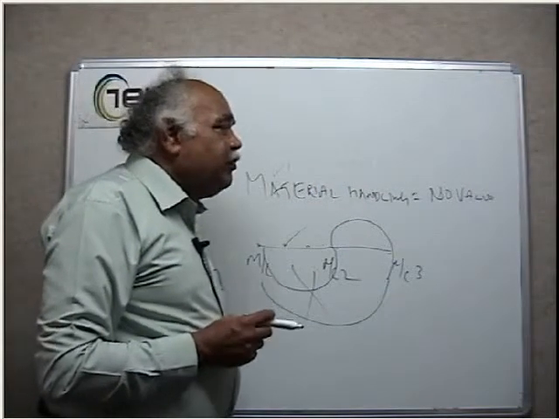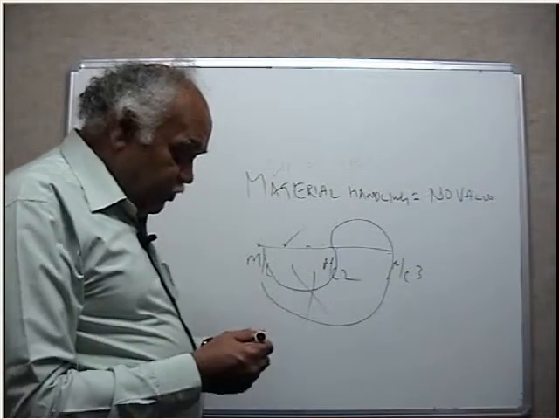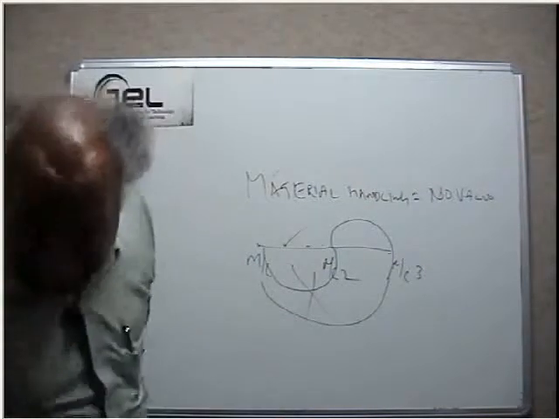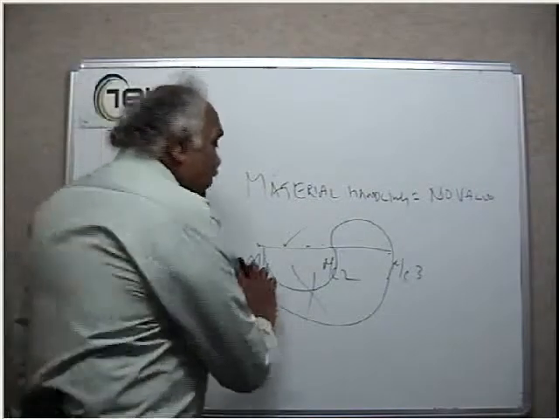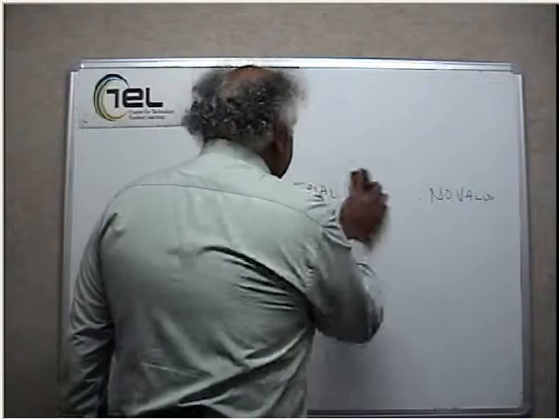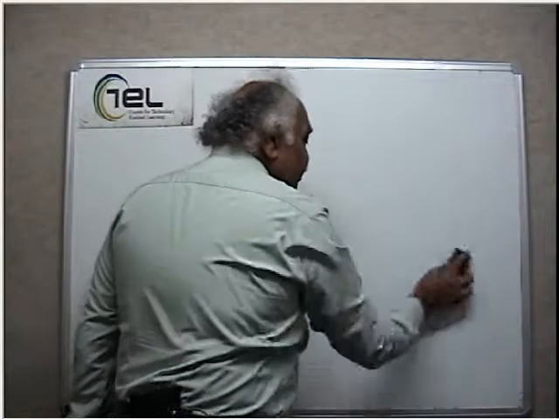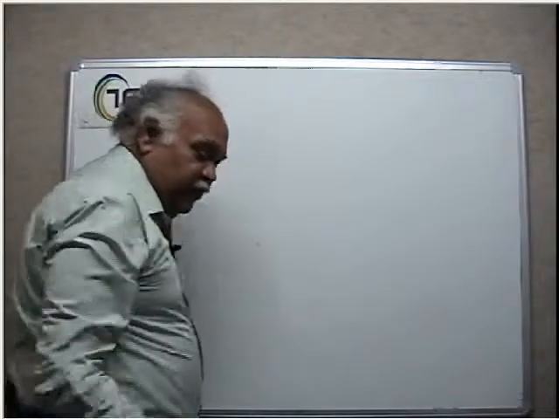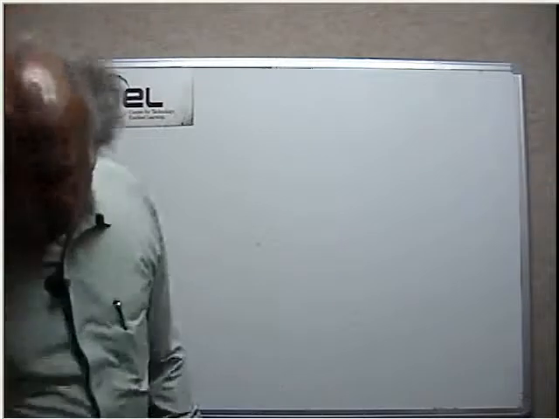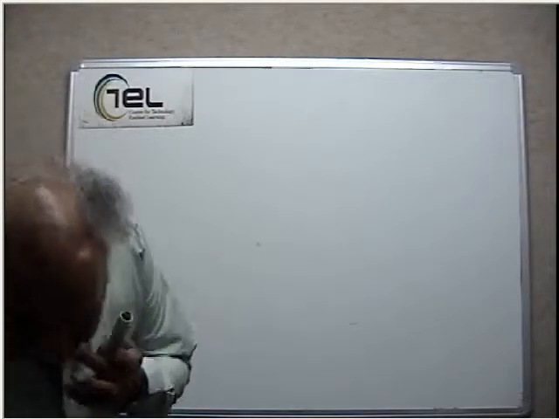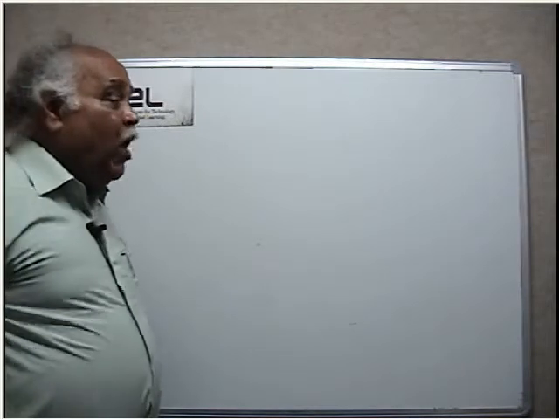The next one is utilize waste. How do you utilize waste? As far as economic theory is concerned, there is nothing which is called waste. The output of an industry is the input of another industry. So, you may produce scrap. From that scrap, somebody may produce washers. Somebody may produce something else. So, it all depends. What you call scrap is a raw material for somebody. So, you should know how to use your own waste.